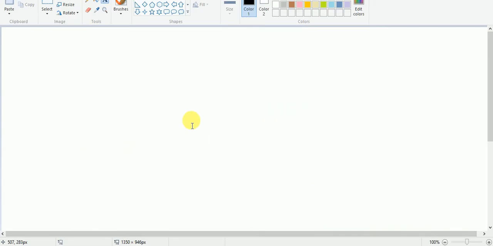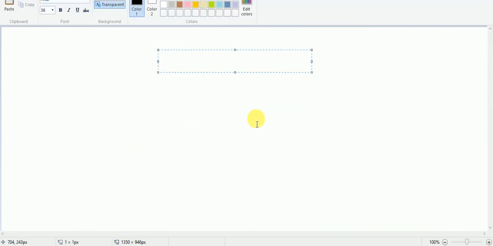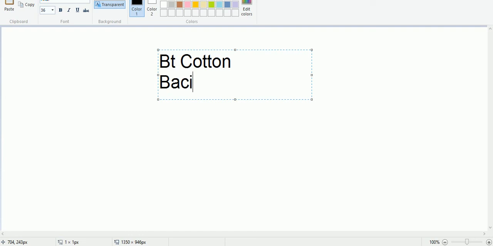One example is cotton. We have genetically modified cotton known as BT cotton. This BT cotton is a pest resistant cotton, engineered with a gene from the bacteria known as Bacillus.